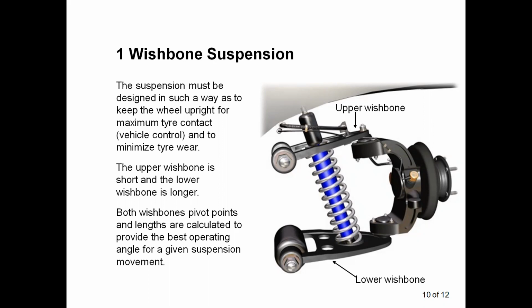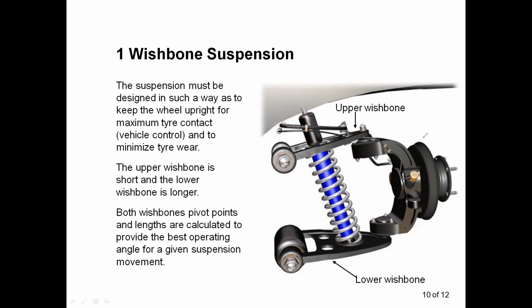That means the tire has maximum contact with the road, and it minimizes tire wear. So the tire wear is very low in this type of wishbone suspension system. The upper wishbone is short and the lower wishbone is longer. You can see the wishbones.